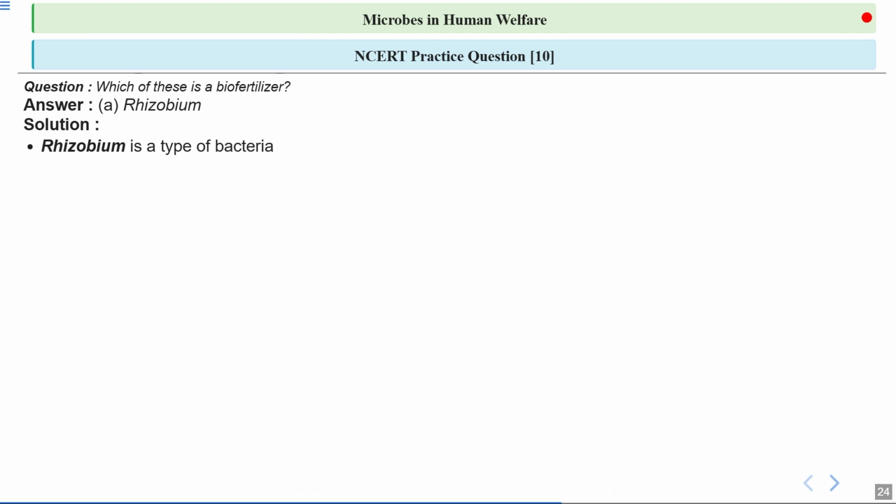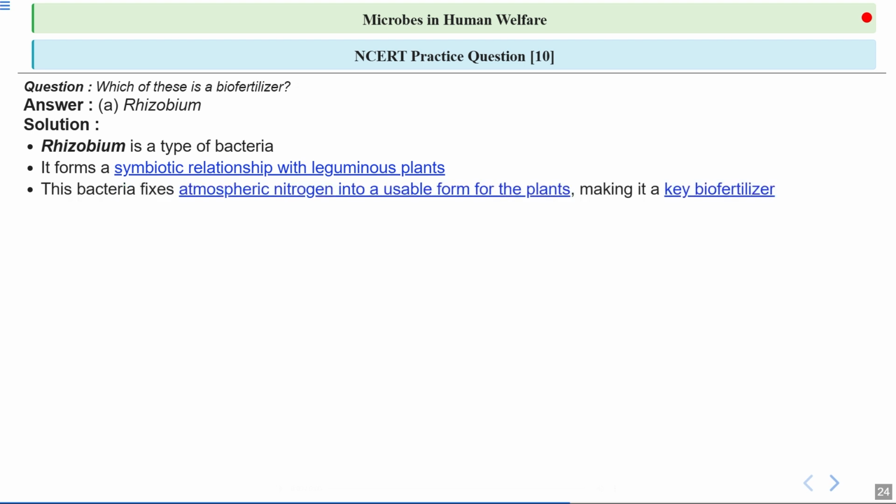So Rhizobium forms symbiotic association with the roots of the leguminous plant. It is a type of bacteria, symbiotic bacteria. Rhizobium can carry out atmospheric nitrogen fixation. Rhizobium forms symbiotic relationship with the leguminous plant. In symbiotic association, both the partners are benefited. Clear? Now, this bacteria fixes atmospheric nitrogen into usable form for the plants, making it a key biofertilizer.